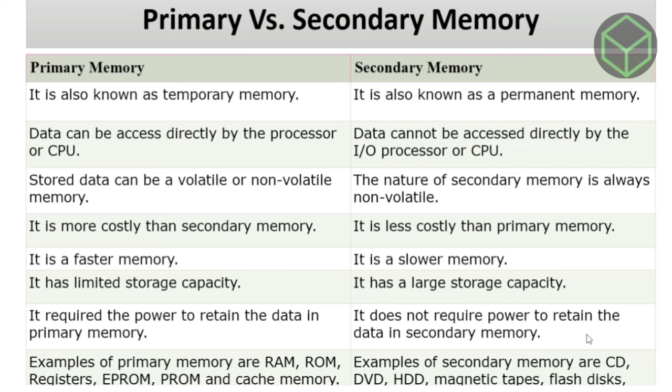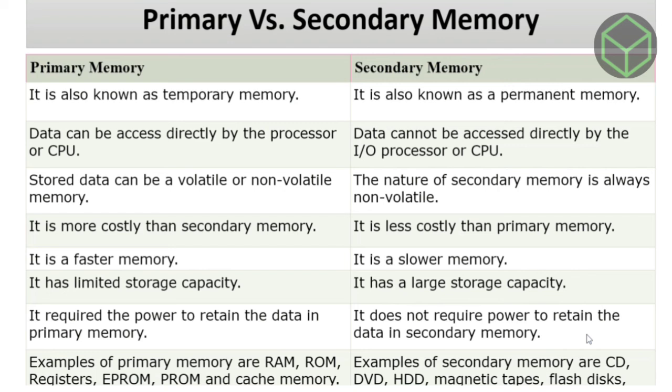In primary memory, data can be accessed directly by the processor or CPU, whereas in secondary memory, data cannot be accessed directly by the CPU. Primary memory can be volatile or non-volatile, whereas secondary memory is always non-volatile.